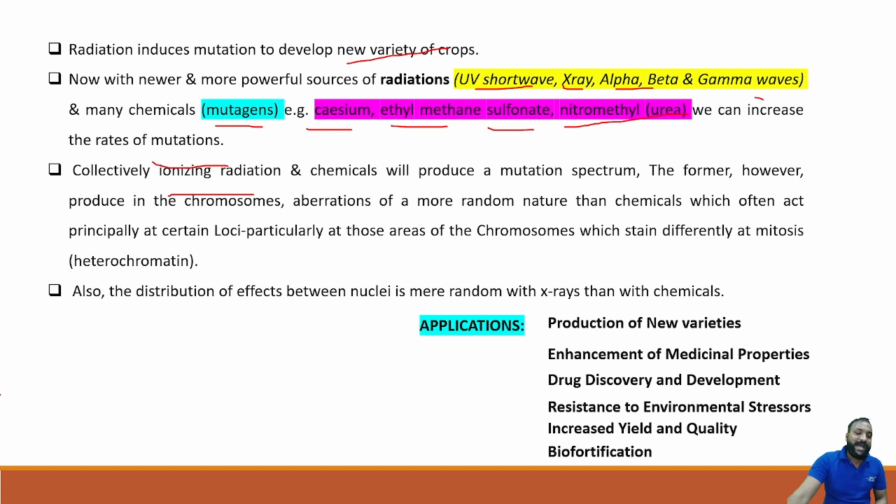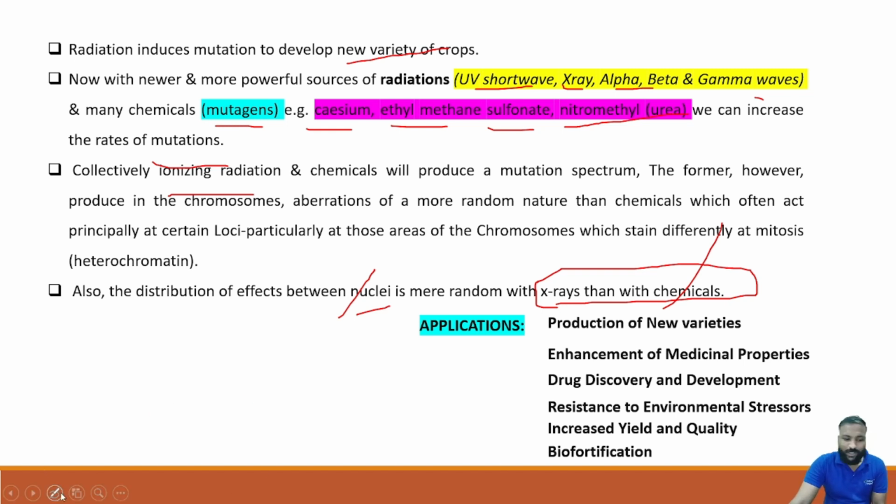Clear? And by these mutations, we can see that the distribution of effects between the nuclei is more random with X-rays than with chemicals. So X-ray radiation will cause more distribution of effects in the nuclei than chemicals. So this is a brief about mutations.